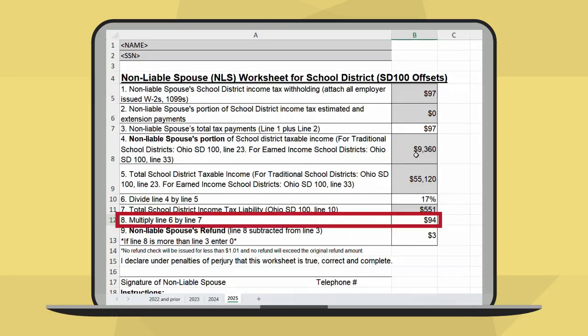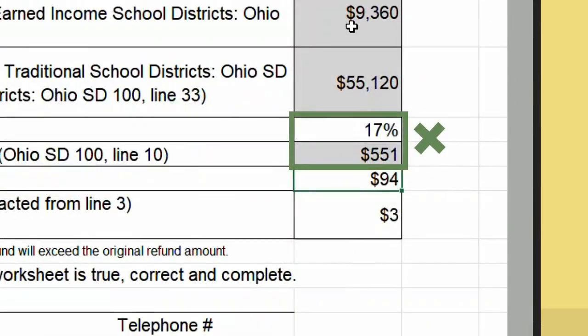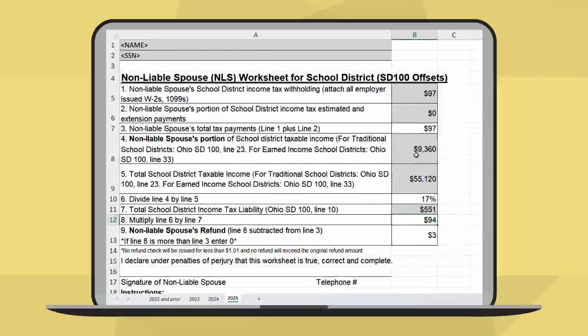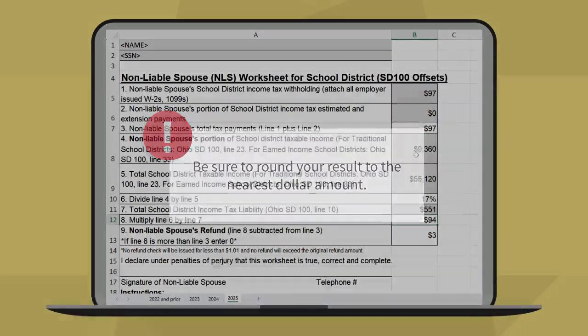To get the amount for line 8, multiply the income ratio from line 6 by the total tax liability on line 7. Be sure to round your result to the nearest dollar amount. This line will be calculated automatically if you are using the electronic worksheet.